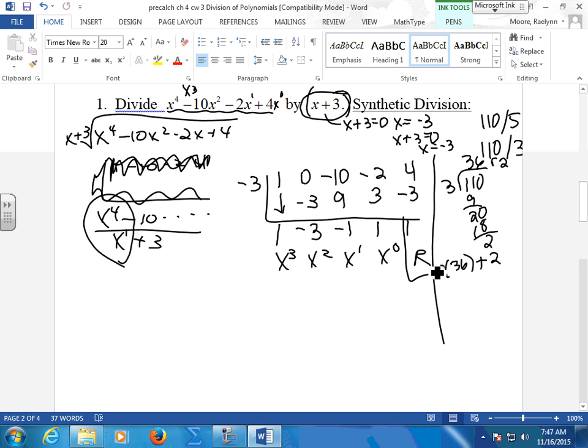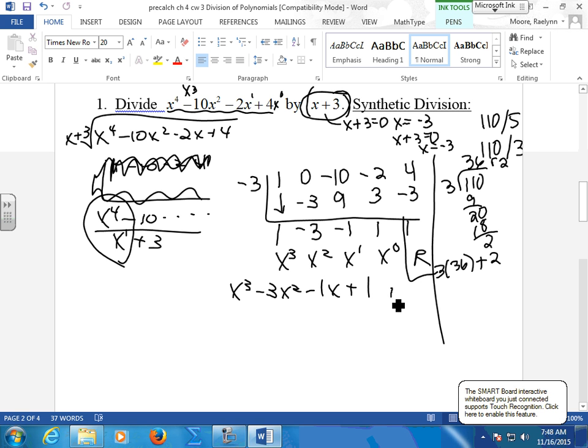So stay with me. Now, put those coefficients out. 1x cubed minus 3x squared minus 1, whoops, there goes my board, minus 1x plus 1. As soon as my board comes up, we will get the rest. Okay, minus 1x plus 1, and here's my remainder, plus 1 over x plus 3.